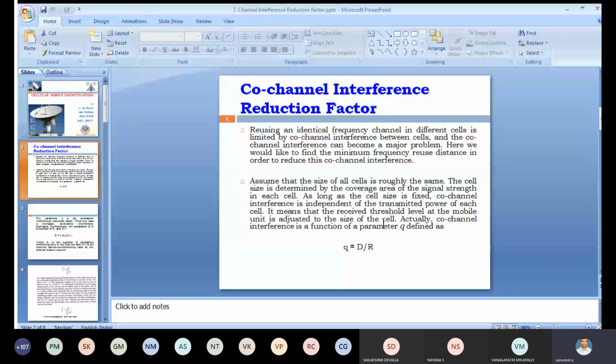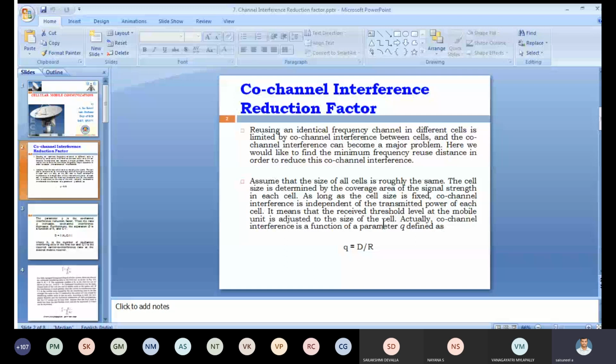What is meant by D here? The frequency reuse distance, divided by R, where R is the radius of the cell. When the frequency reuse distance increases, the interference automatically reduces.